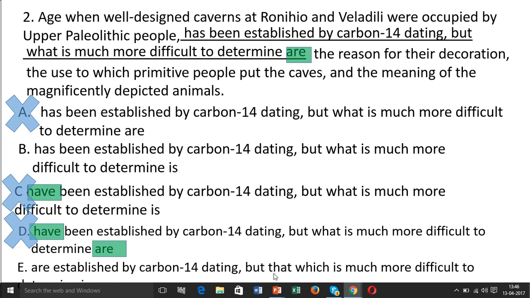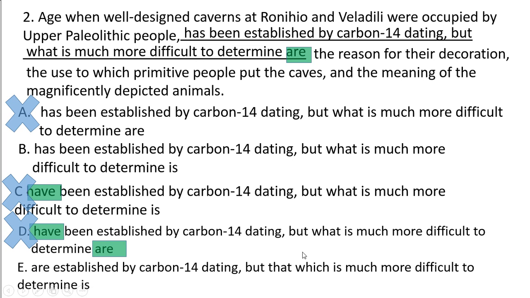Now it is "are established by carbon 14 dating, but that which is more difficult to determine is." So here "what is," but the first is a pronoun, I would say a subject-verb agreement problem. That's called plural number. The second is "but that which," so one conjunction, again pronoun, again pronoun. That's called redundancy.